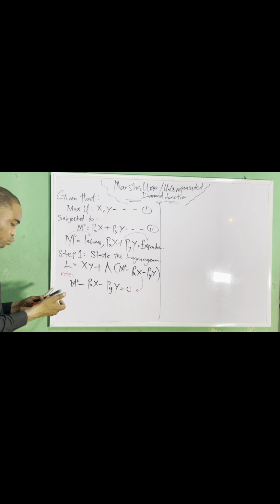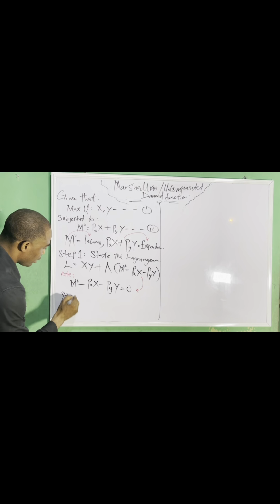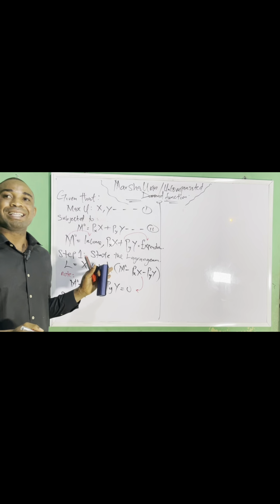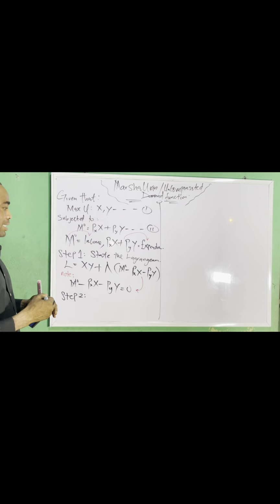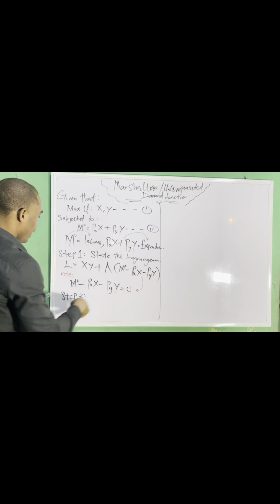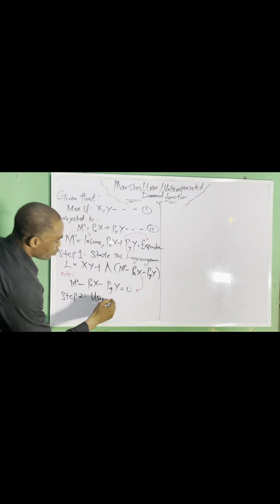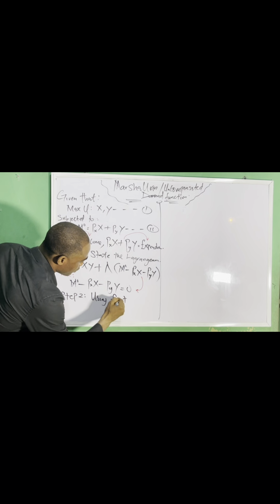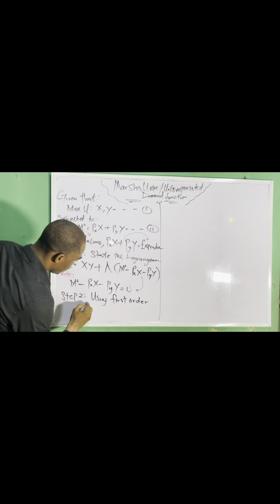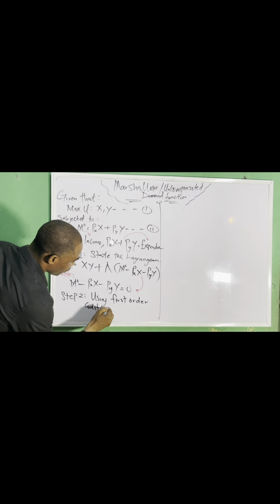Then step 2. Let's move to step 2. The first step is stating the Lagrangian function, and this is the Lagrangian function here. Then step 2 now is using the first order condition.